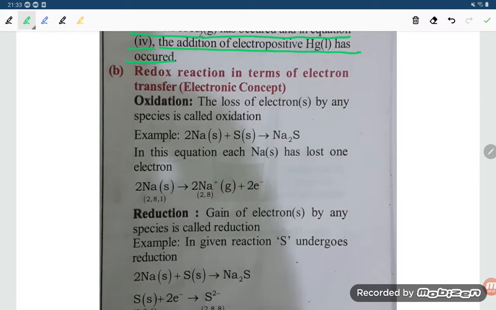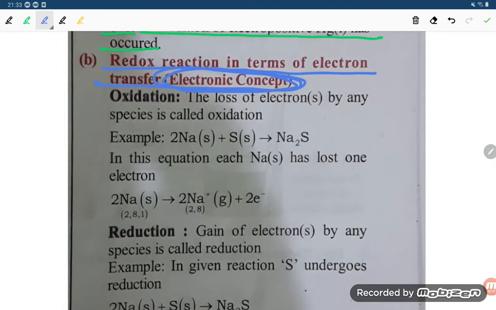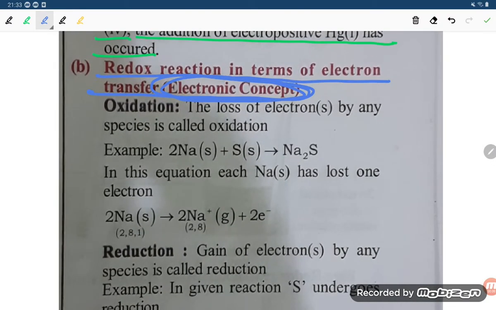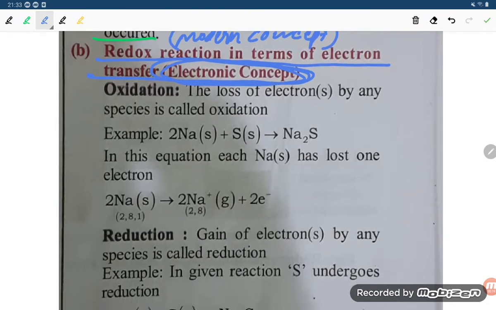Now, redox reaction in terms of electron transfer, that is the electronic concept. It is also known as the modern concept, right students? So how can you understand the modern concept, dear students? Let us try to understand.